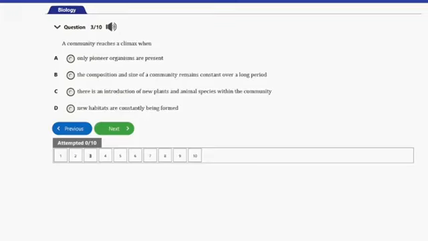That's question number 3. It says, a community reaches a climax when A. Only pioneer organisms are present. B. The composition and size of a community remains constant over a long period. C. There is an introduction of new plants and animal species within the community. And D. New habitats are constantly being formed. The answer to this question is option B. A community reaches climax when the composition and size of a community remains constant over a long period. Let's consider the next question.